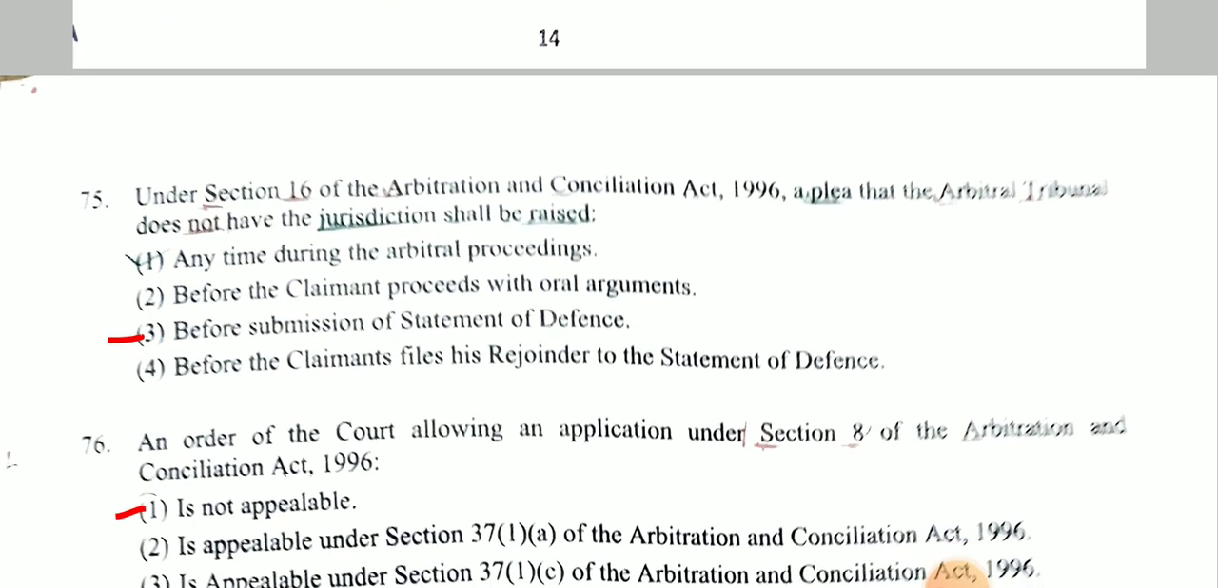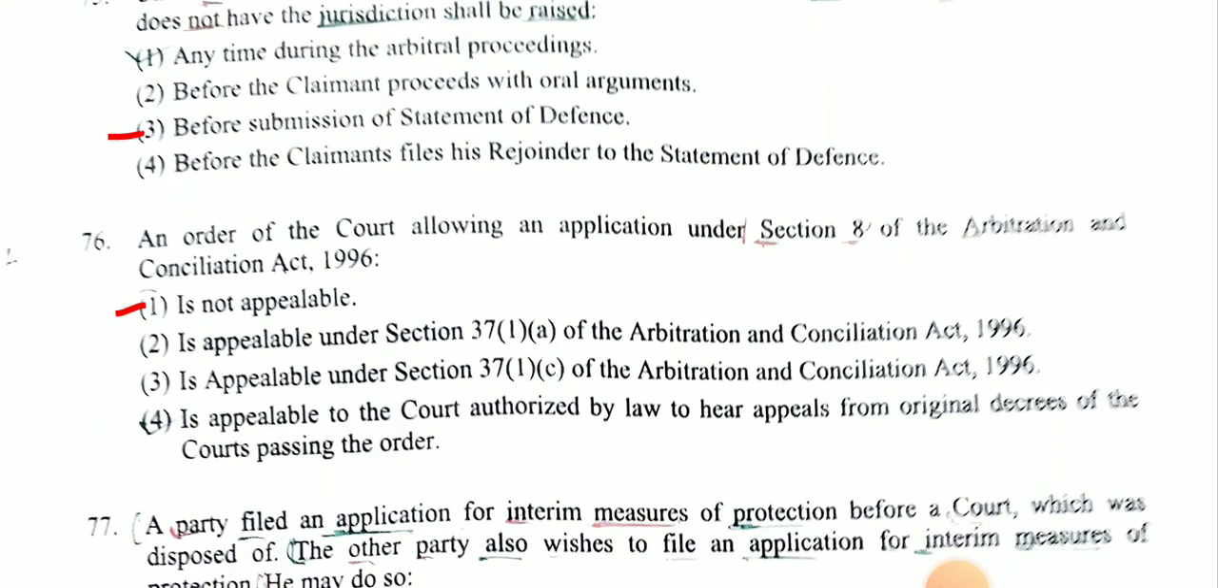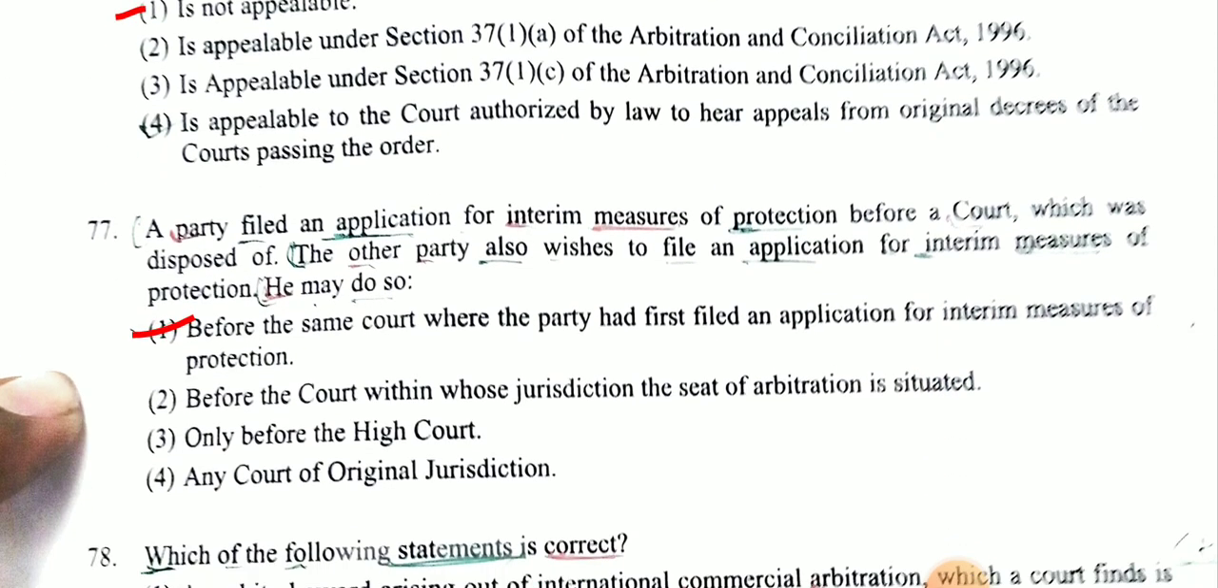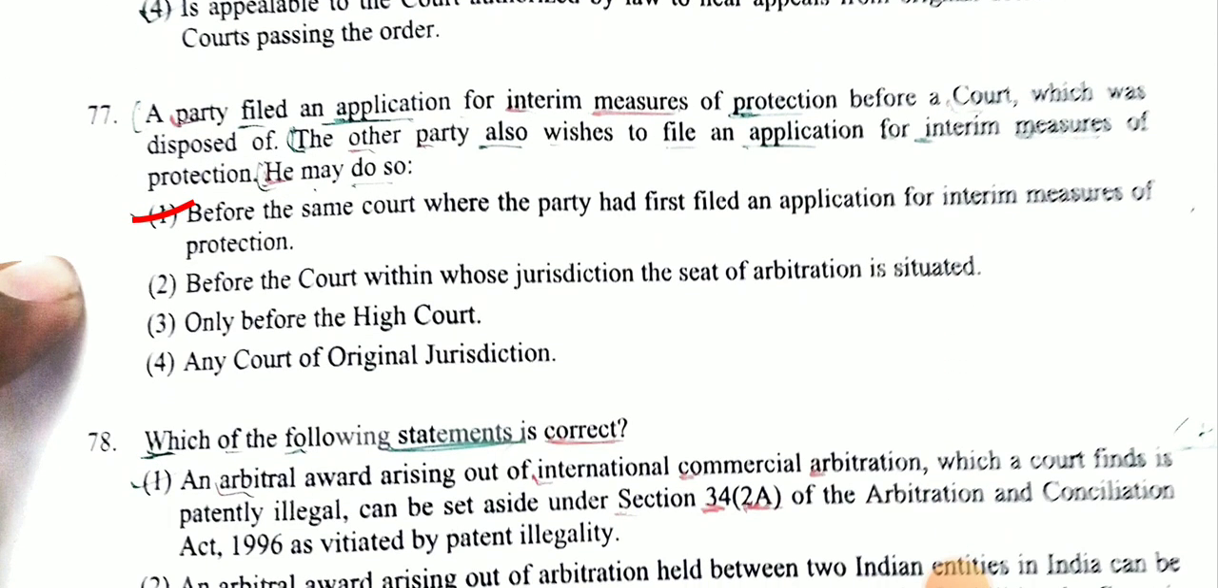Next question. Under Section 16 of the Arbitration and Conciliation Act 1996, a plea that the arbitral tribunal does not have jurisdiction shall be raised. Answer is before submission of the statement of defense. Next question. An order of the court allowing an application under Section 8 of the Arbitration and Conciliation Act 1996 is not appealable.